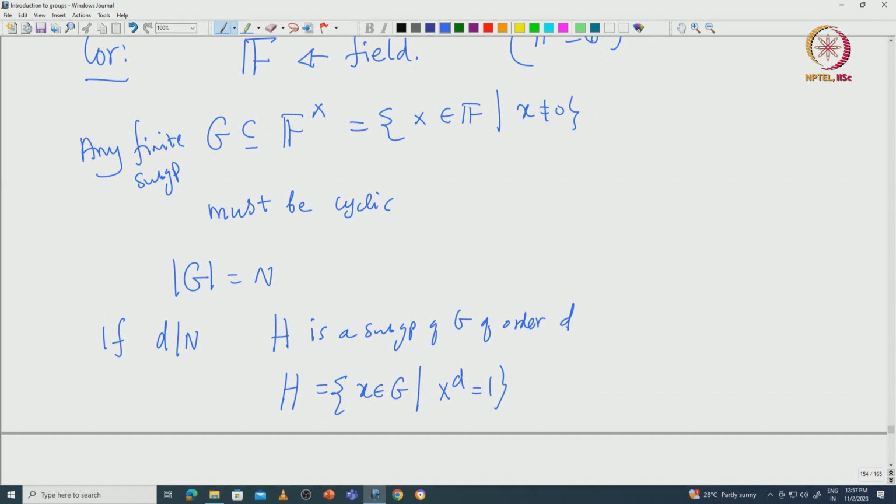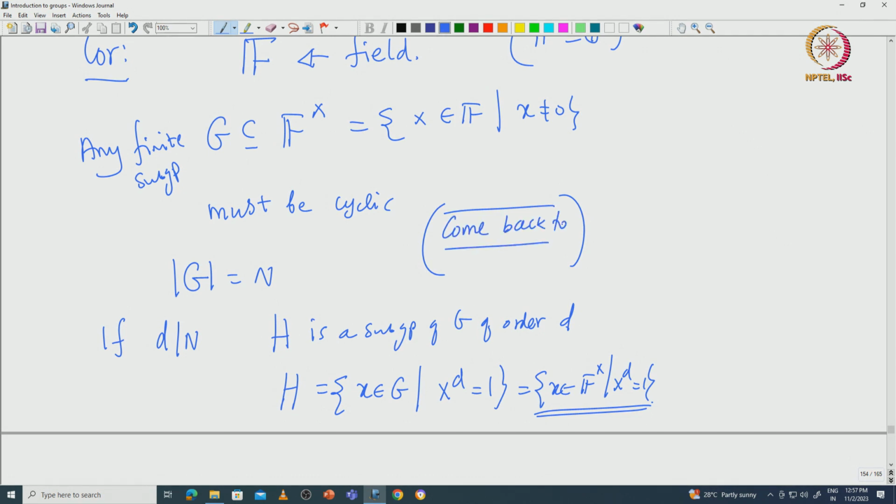So that means either H does not exist, or H is exactly equal to those x in F cross such that x power D equal to 1. So the group either does not exist or it is the unique group given by this. So this again uses Lagrange's theorem. Maybe after introducing Lagrange's theorem, I will come back to this. Okay, I will stop here. We will continue next class with homomorphisms and some basic properties of homomorphisms.